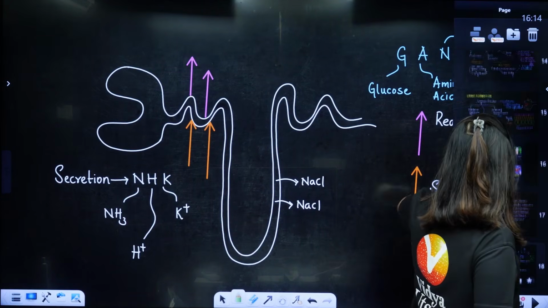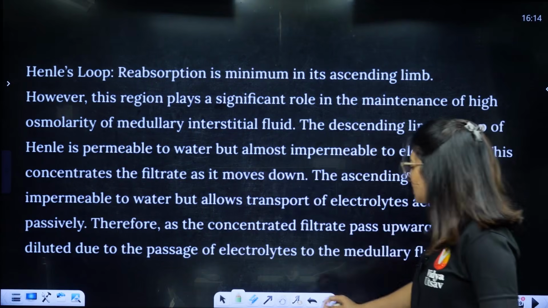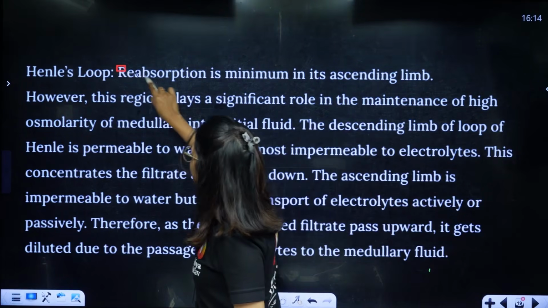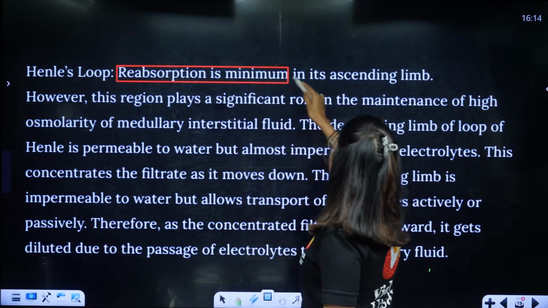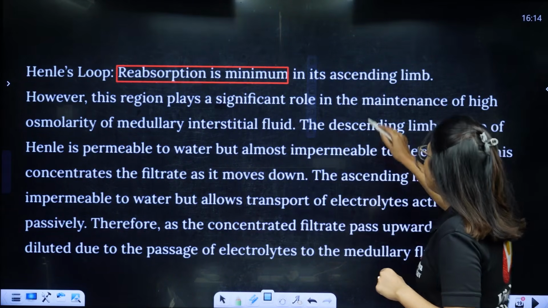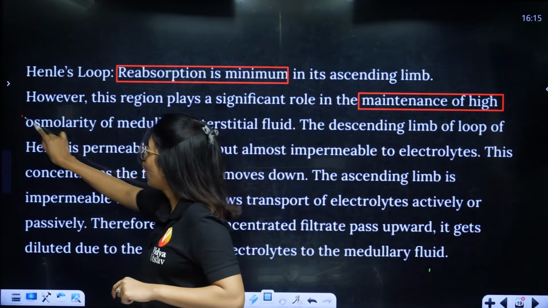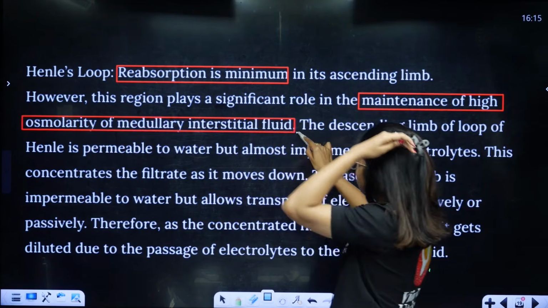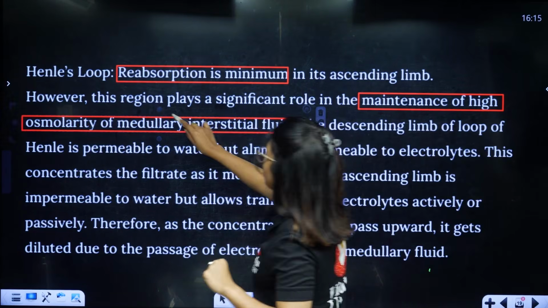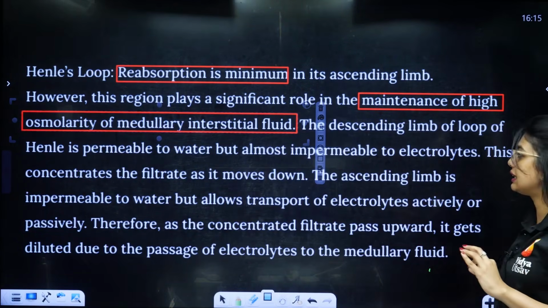Now we are going to learn about the next tubule, that is the loop of Henle. In the loop of Henle, students, reabsorption is minimum. But its ascending limb plays a significant role in maintaining the high osmolarity of the medullary interstitial fluid, which you will understand when I teach you the counter current mechanism. They make sure that the medullary interstitial fluid osmolarity is maintained.